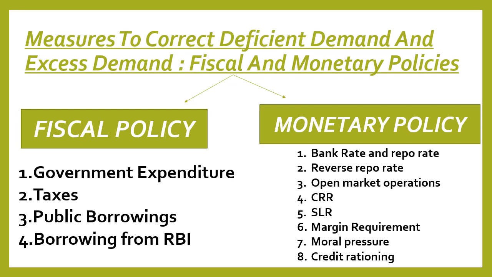Now we shall understand measures to correct deficient demand and excess demand. How can we correct the deficient demand and excess demand in our economy? There are two methods. Either we can use fiscal policies or we can use monetary policies. Fiscal policies include government expenditure, taxes, public borrowings, borrowings from RBI.